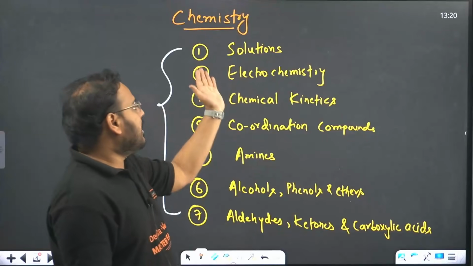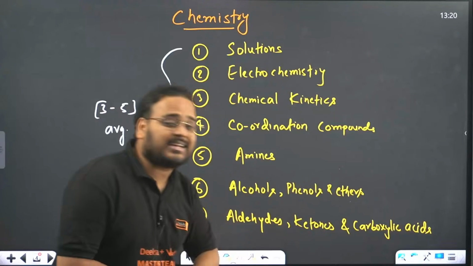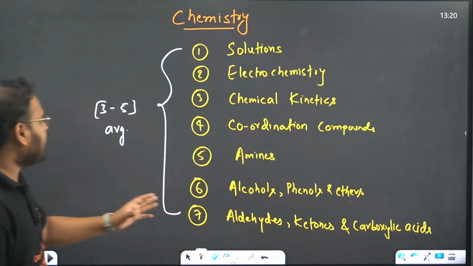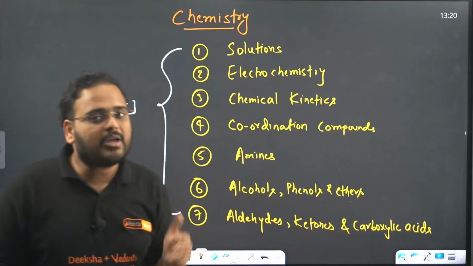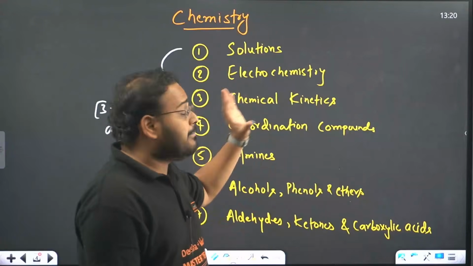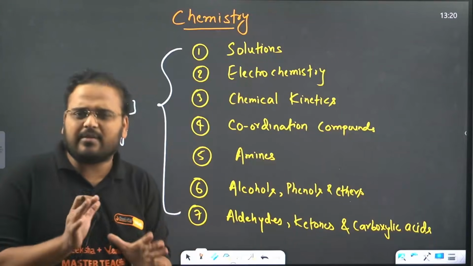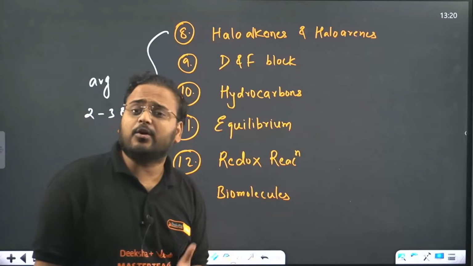Let's go through the PU2 chapters: solutions, electrochemistry, chemical kinetics, coordination compounds, amines, alcohols, phenols and ethers, and aldehydes, ketones and carboxylic acids. These 7 chapters can get you an average of 3 to 5 marks, with a minimum of 3 and a highest of 5 marks expected. Very high scoring and very straightforward questions are expected from these chapters.